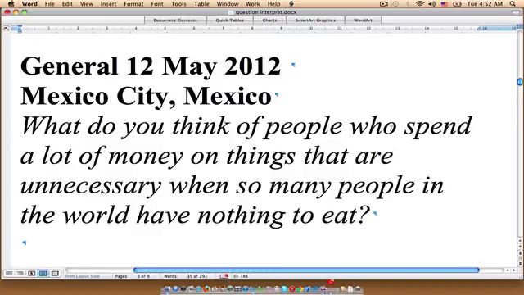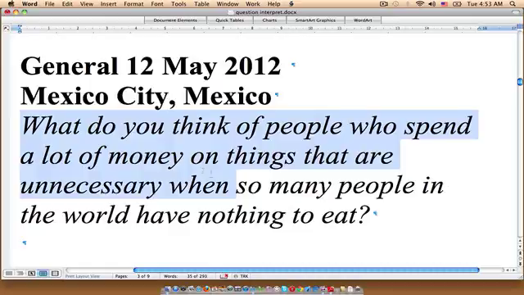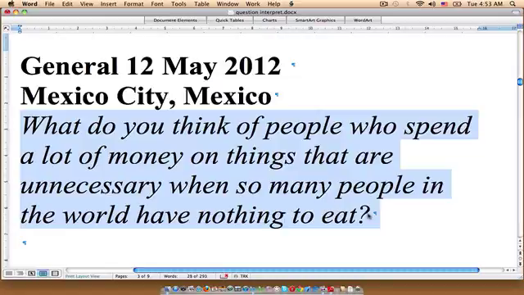Now, the interesting thing about questions like this is that the background information that you're given is coupled with the question. So we're not given a few sentences and then a question. We're just given everything together as one. And that's fine. That doesn't make anything more complicated.